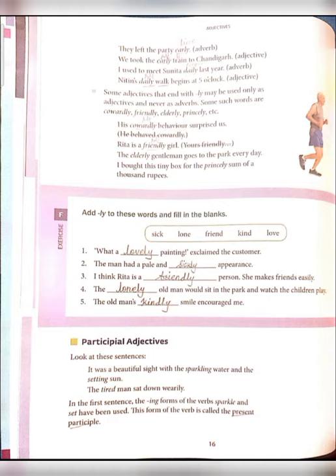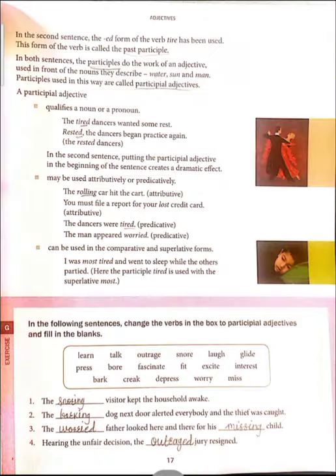Participle adjective. Now let's learn the past participle. Past participle means what? When we add -ed to a verb, it's called a past participle. For example, the tired dancer wanted some rest. Here tired is the past participle. Sometimes we can say it's predicative or attributive.